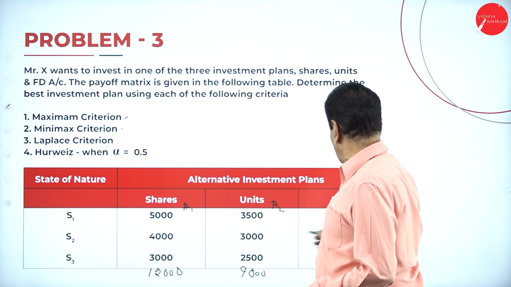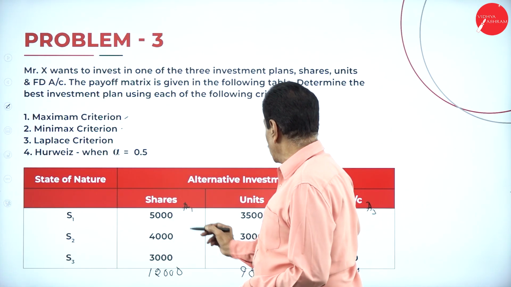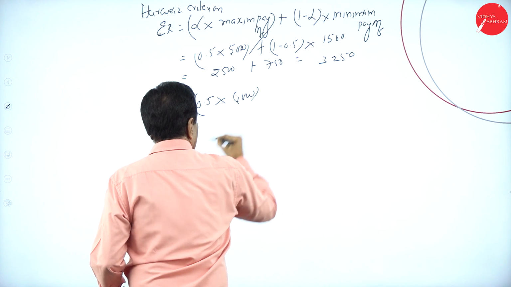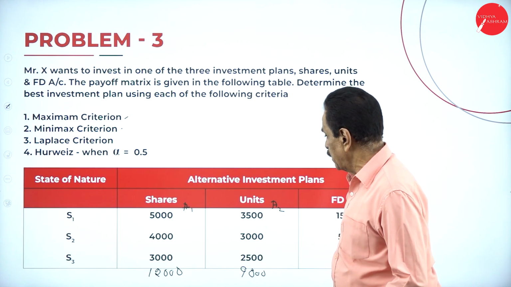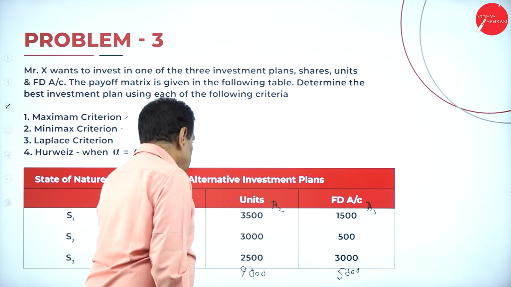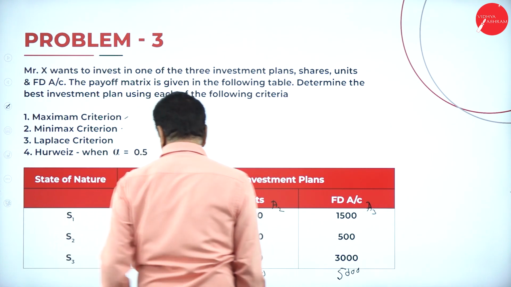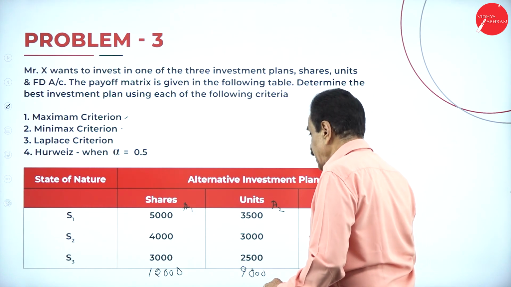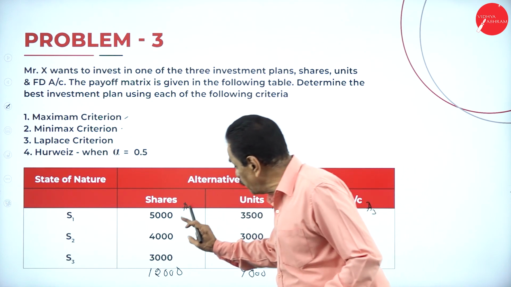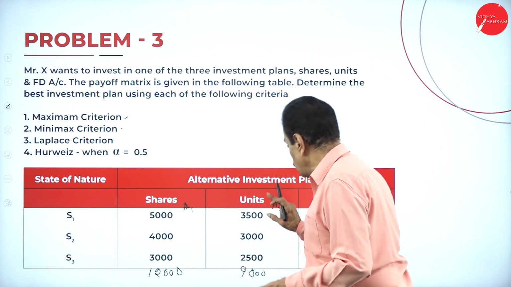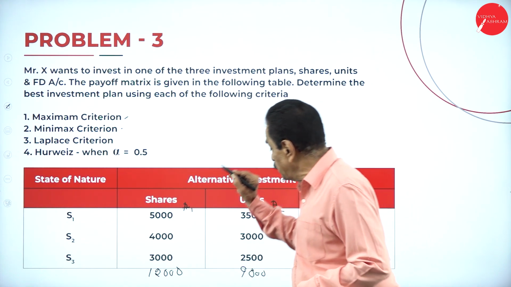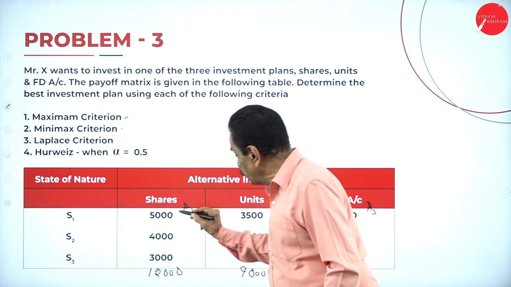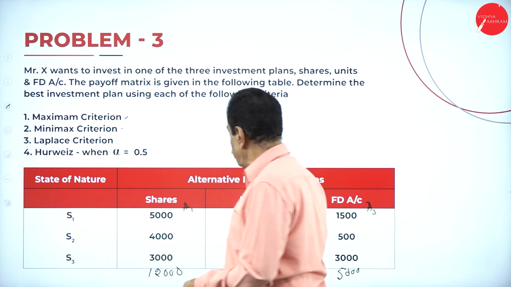Here 5,000, 3,500 I did. Come back here, second is 4,000. Maximum is 5,000, minimum is 3,000. If you take it column wise, the maximum is 5,000, minimum is 1,500.